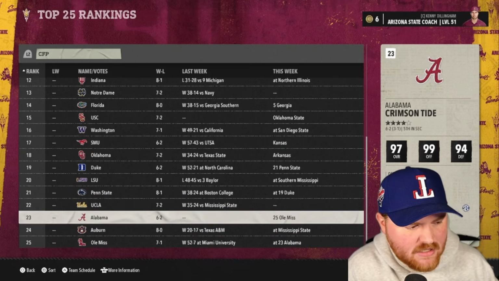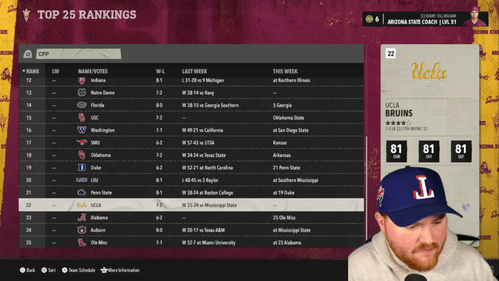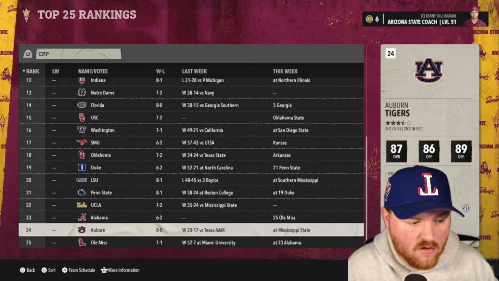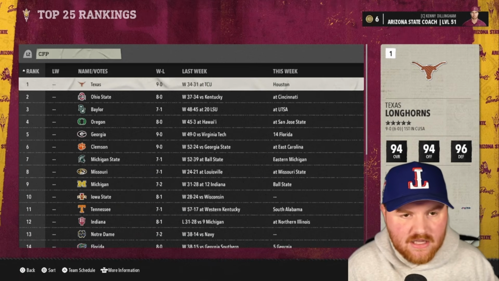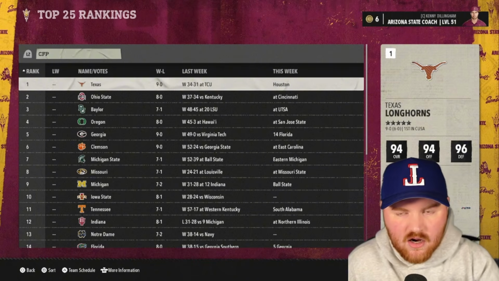Again, no G5 teams in the top 25. We do have an 8-0 Auburn at number 24, which shows you the absurdity of these conference realignments when you get to this point. Let's sim to the conference championship games.